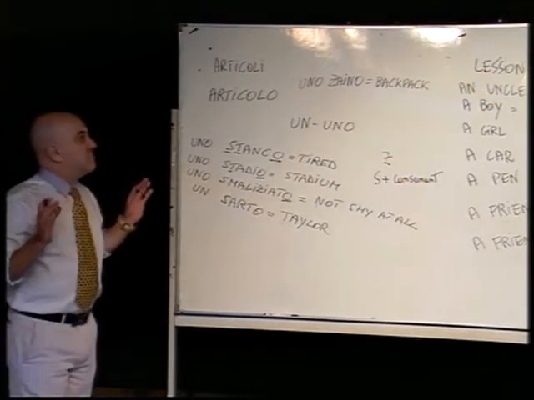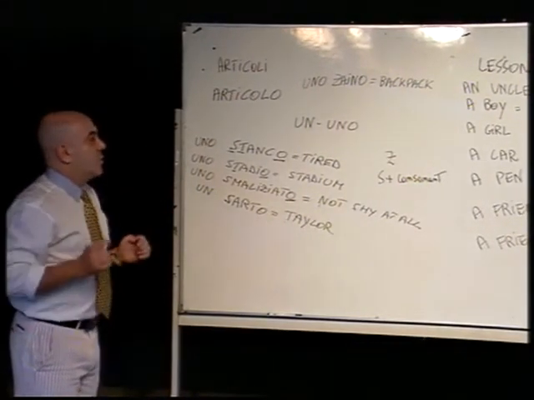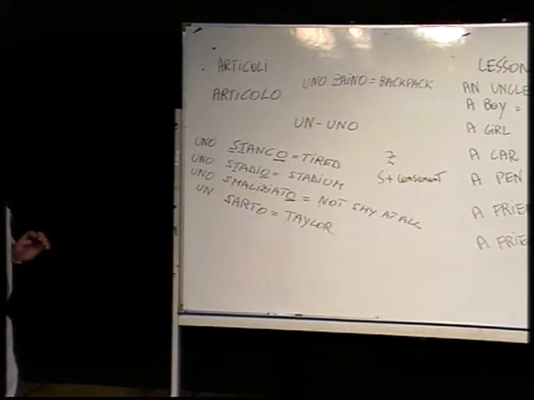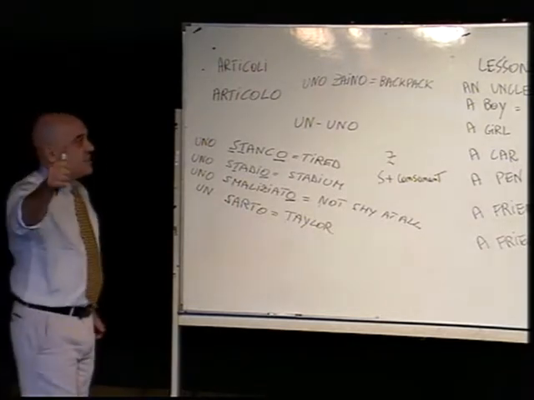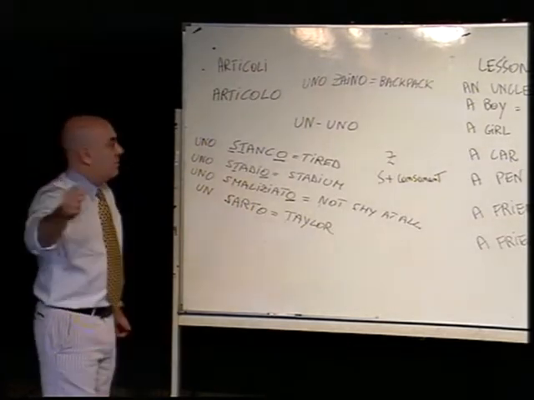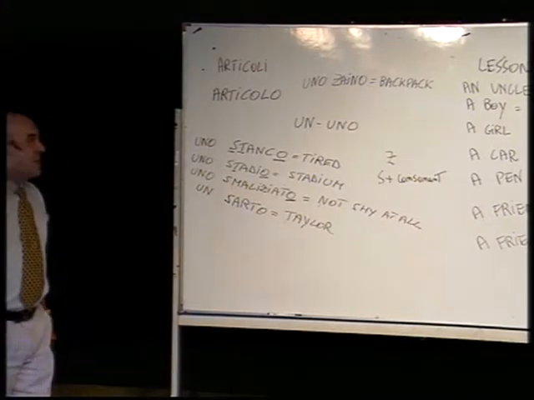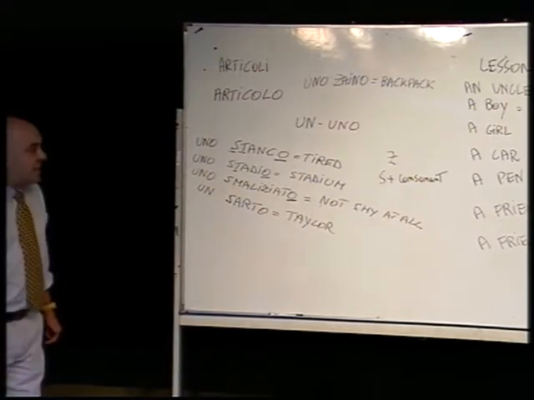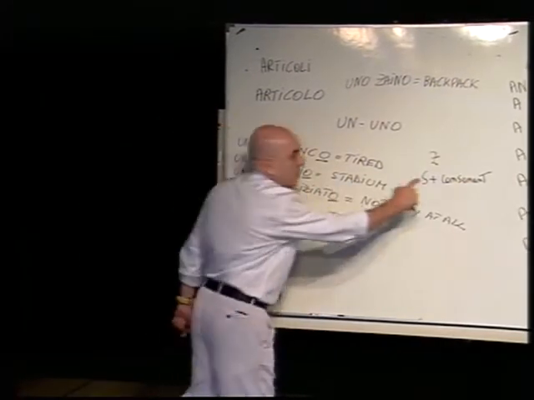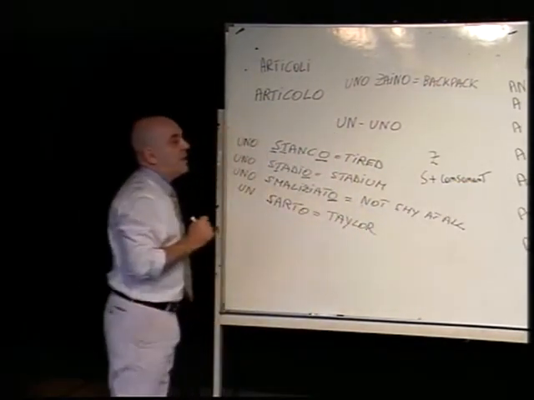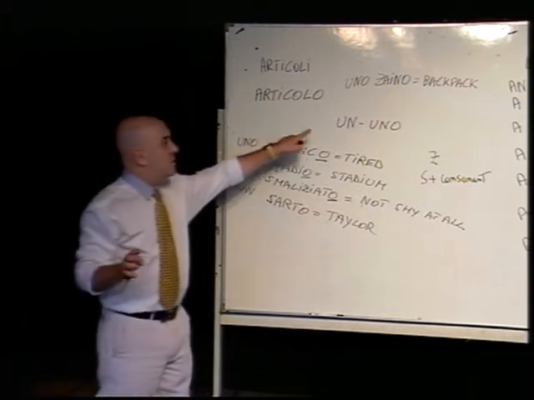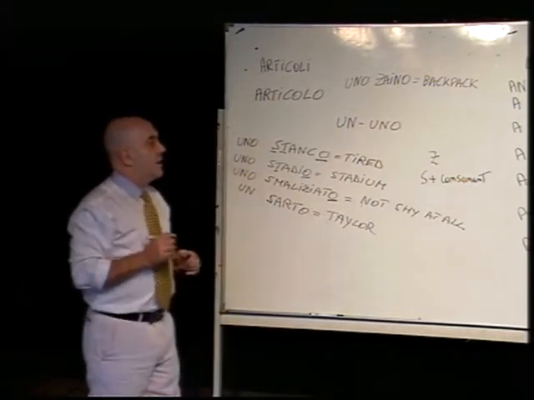Uno, rarely you are going to use. Only in the specific cases. If the word starts with zeta, always uno. Or if the word starts with S, and after the S, there must be a consonant, not a vowel. In all other cases, you will choose un.